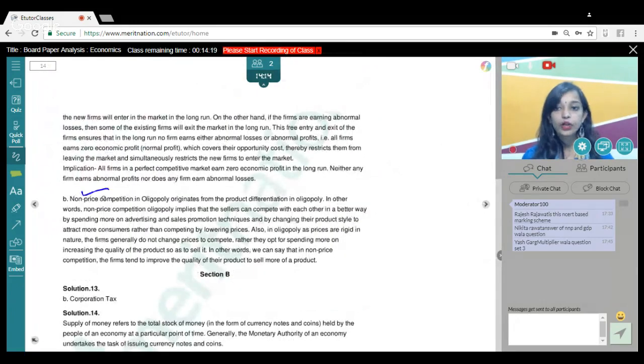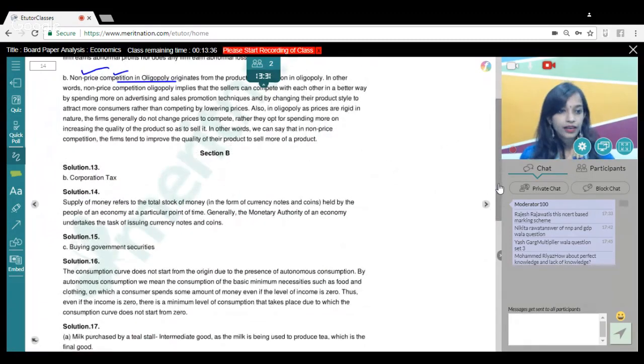Okay, on the second part, non-price competition in oligopoly. Guys, this might be a bit difficult for some of the students, because non-price competition in oligopoly is something which originates from product differentiation. That is, in oligopoly there is non-price competition, which implies that the firms do not compete on the basis of price. Rather, they compete in terms of quality of the product. They spend on advertisements and sales promotion activities so as to attract more consumers towards their product. So basically, the competition is in terms of the product or the style of the product rather than price. This is what you have to explain in this particular question.